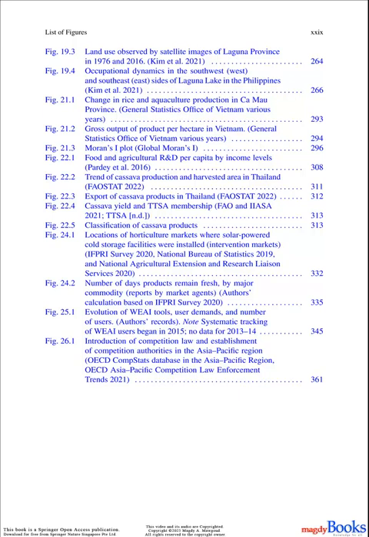Figure 26.1. Introduction of competition law and establishment of competition authorities in the Asia-Pacific region. OECD Comp Stats Database in the Asia-Pacific region, OECD Asia-Pacific Competition Law Enforcement Trends 2021.